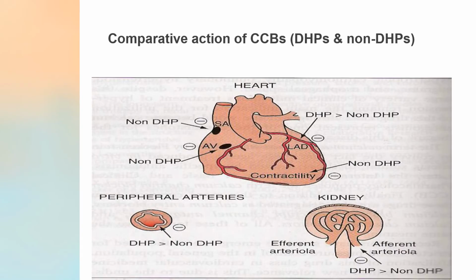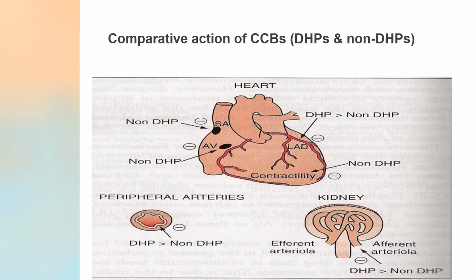Now, as I've already mentioned, you basically classify calcium channel blockers as DHPs and non-DHPs. There's a slight difference in the action of these calcium channel blockers. As far as non-DHPs are concerned, they have more action at the nodes. Like you can see here, it acts at the SA node and AV node, and they decrease the contractility.